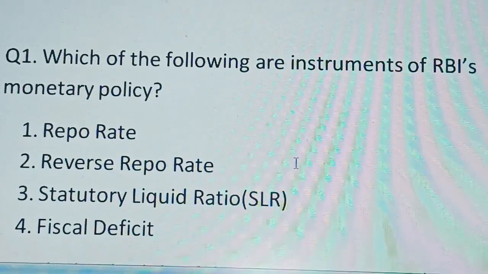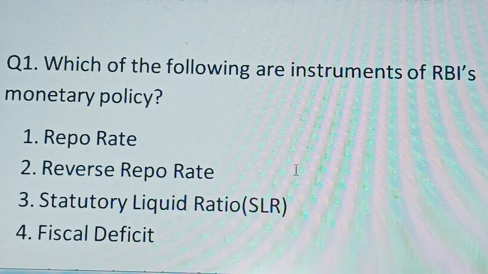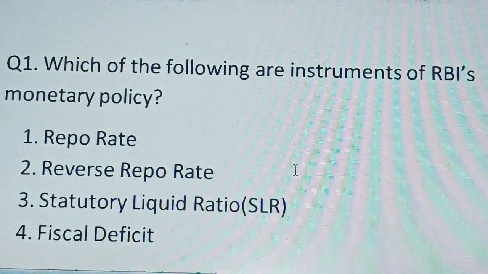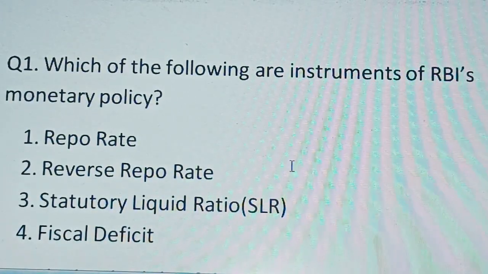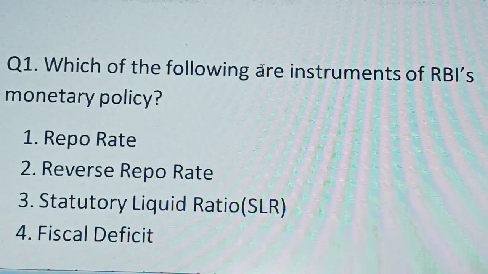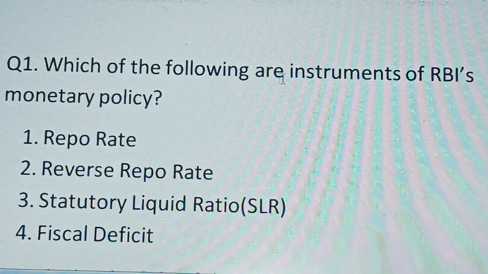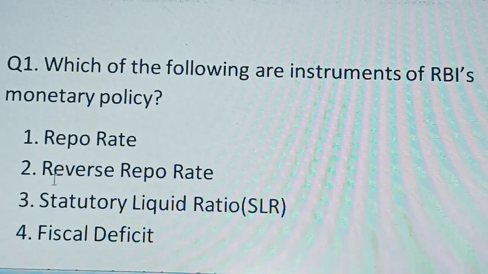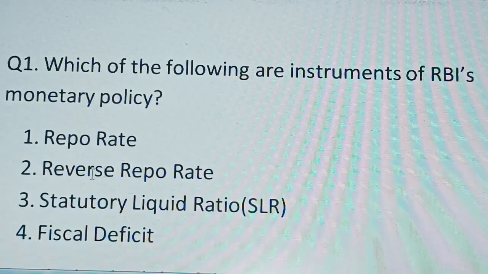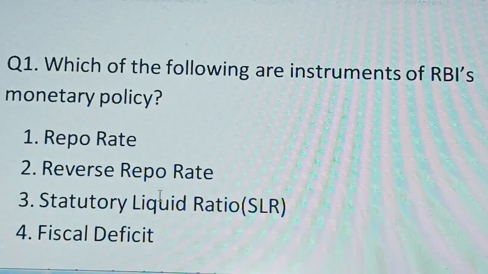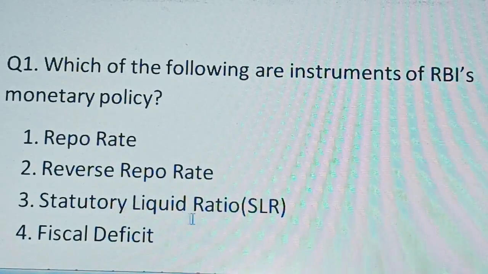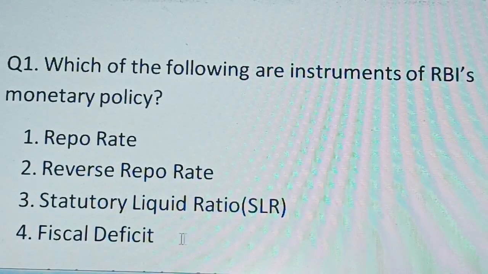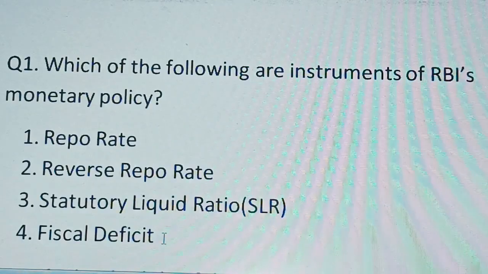So question number 1. Which of the following are instruments of RBI's monetary policy? We can check the options. First one is repo rate. Second is reverse repo rate. Third is statutory liquid ratio, that is SLR. And fourth one is fiscal deficit.